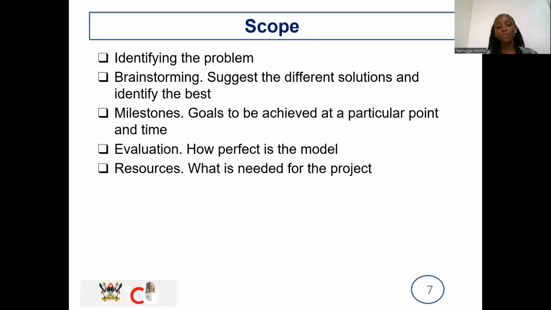After that, at this time, the model must be able to be tested, and it should be able to tell the difference between all the seeds. So those are the milestones, the simple goals that are meant to be reached at a particular point in time.